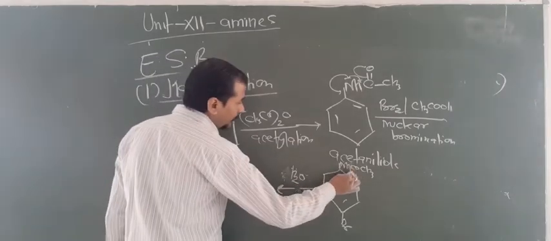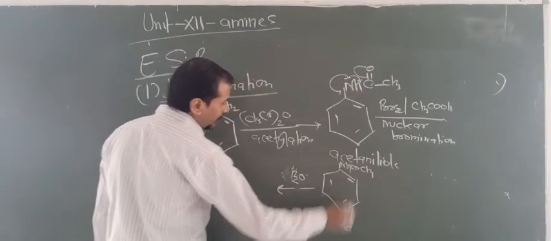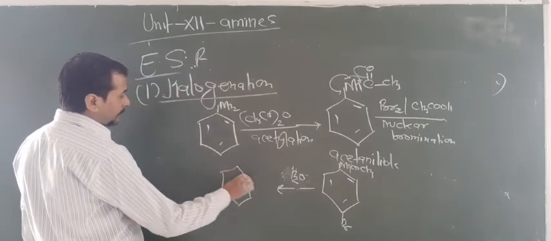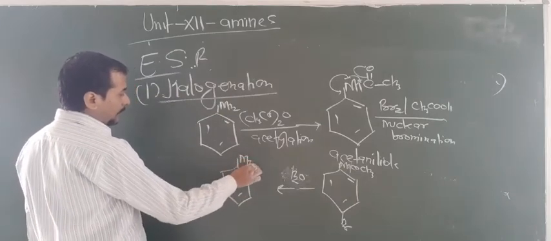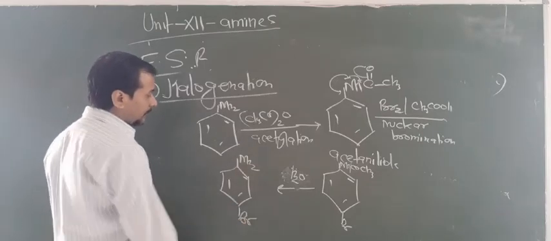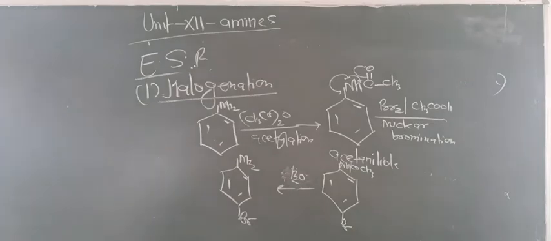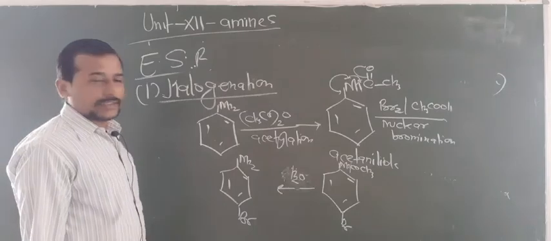The acetyl group is removed, and here the H is again in. So now this will come like this: NH2 and Br. This is known as para-bromoaniline. So by this way, we can prepare the ortho and para-bromoanilines by reducing the reactivity of aniline. So this is about halogenation.